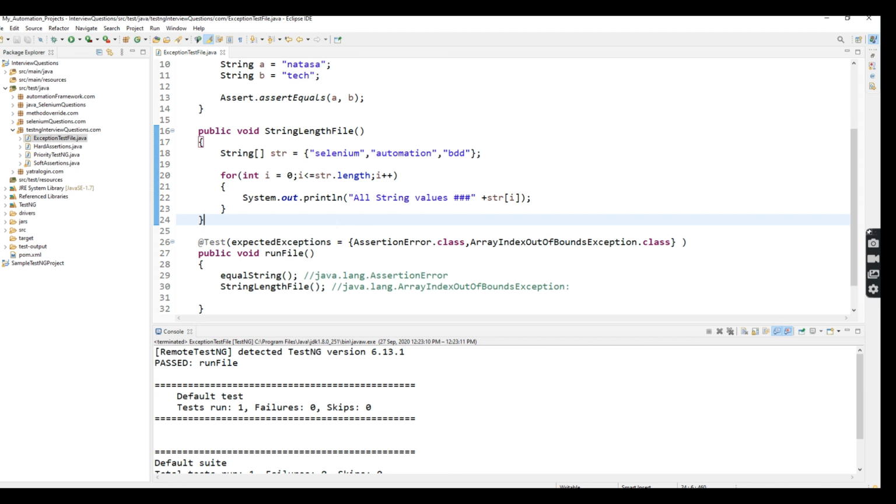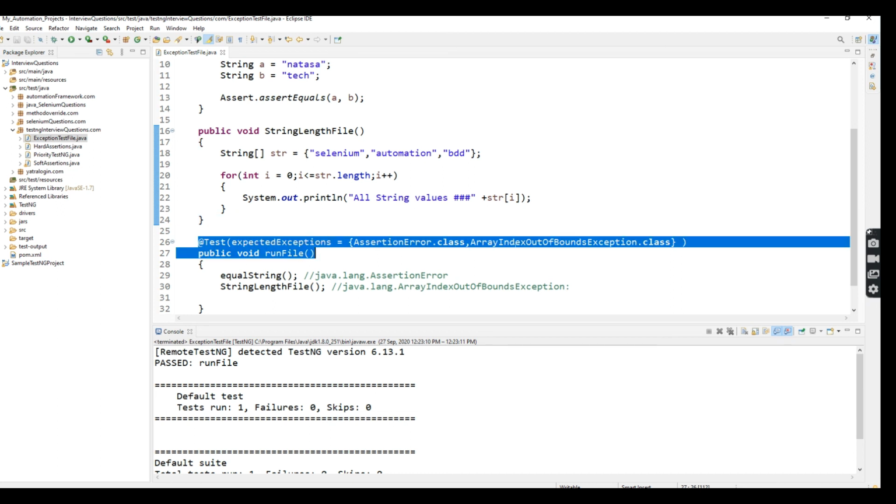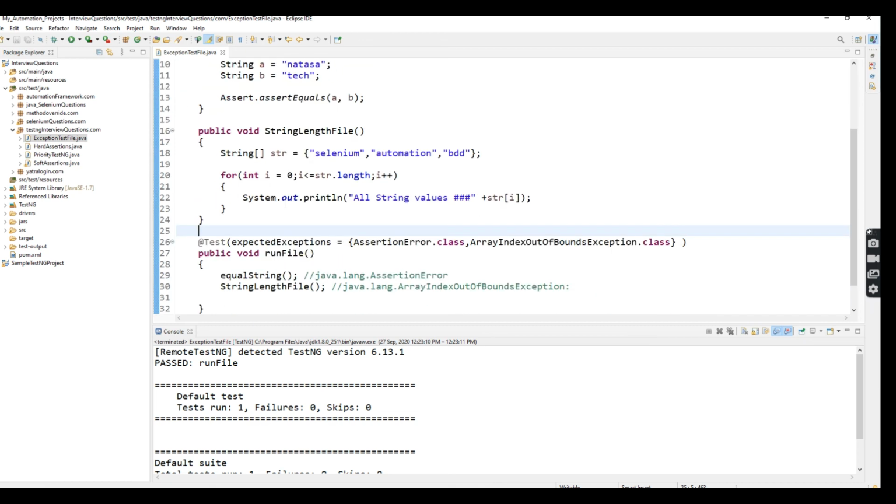Okay, so here I showed you the syntax of how we can store the exceptions inside expectedExceptions. This is the best example I can tell you, so you can refer to this one.